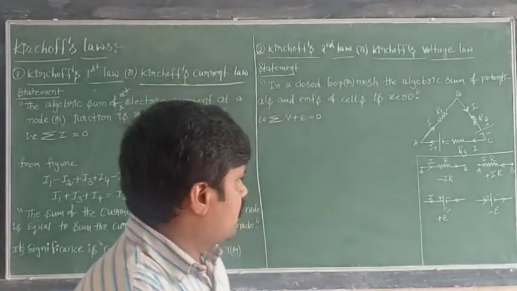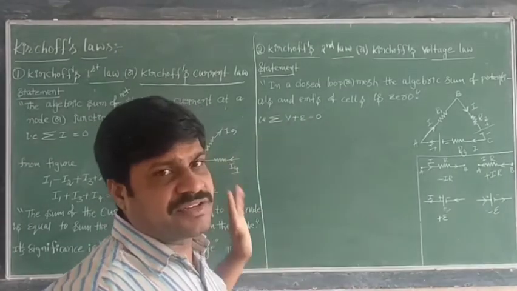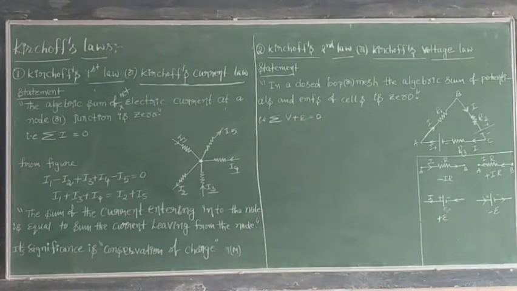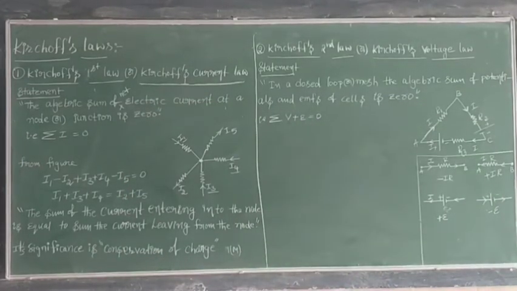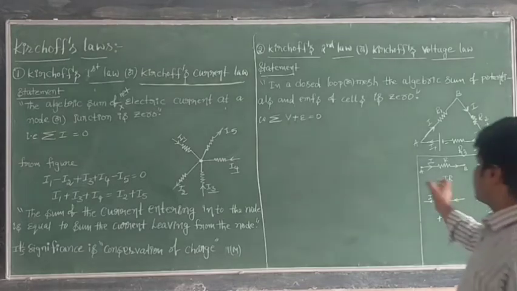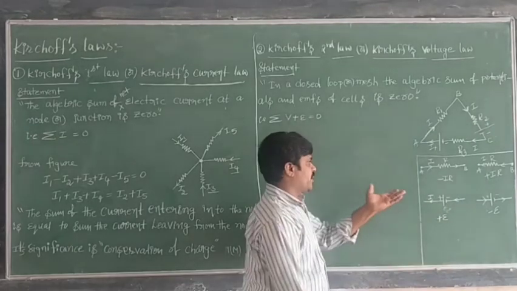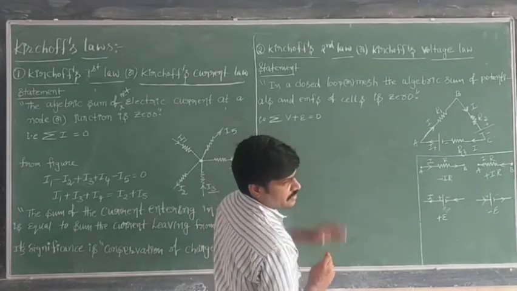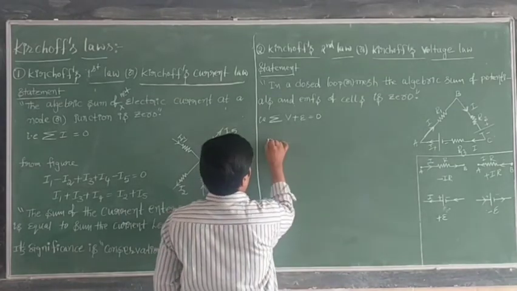Now to apply the Kirchhoff rule, once again see here. You just remember the sign conventions. Here I am going to simplify the circuit, a closed loop.